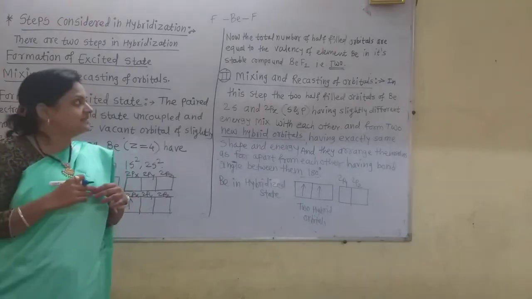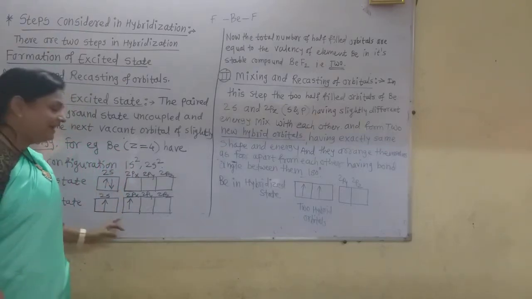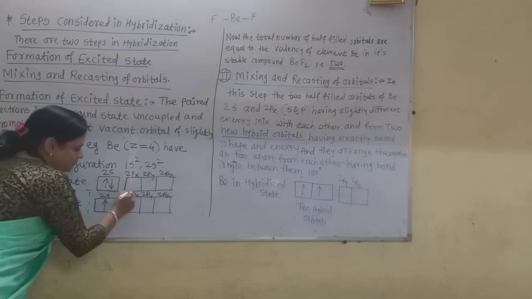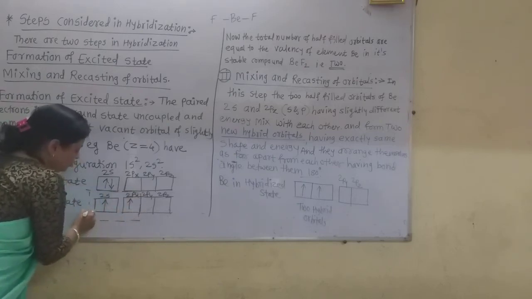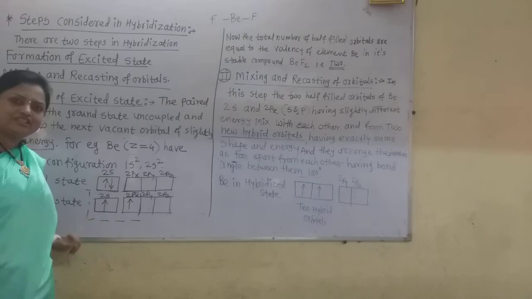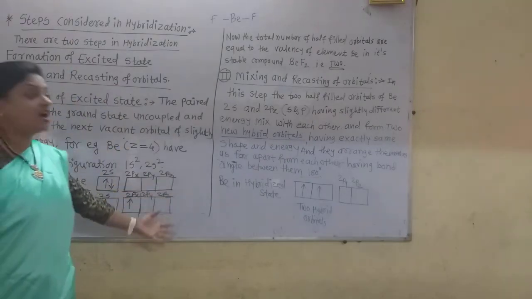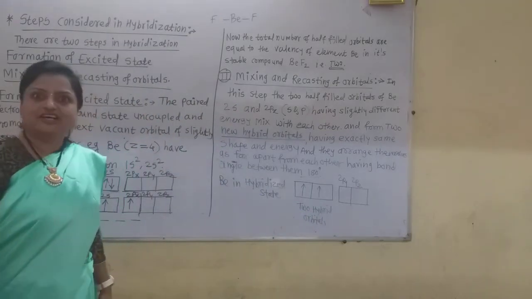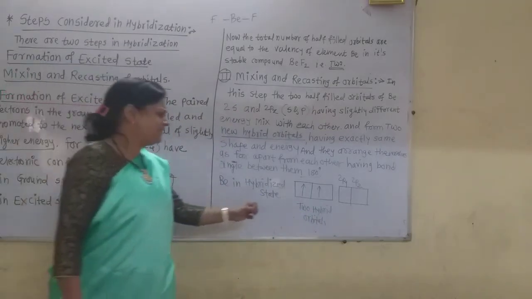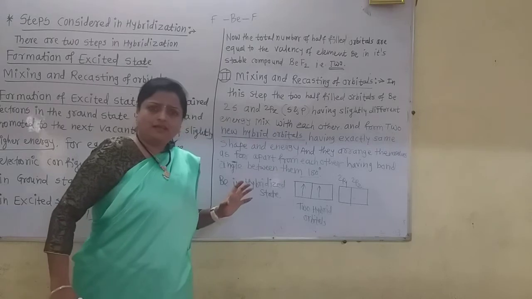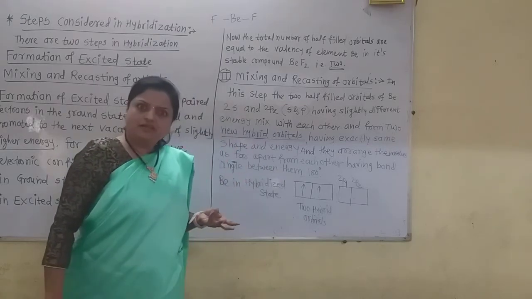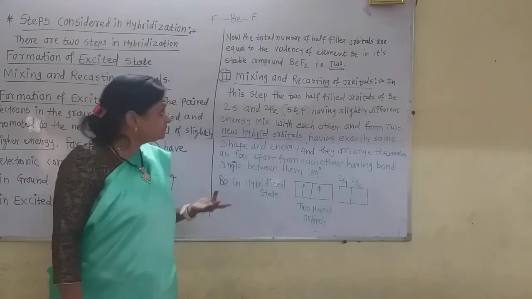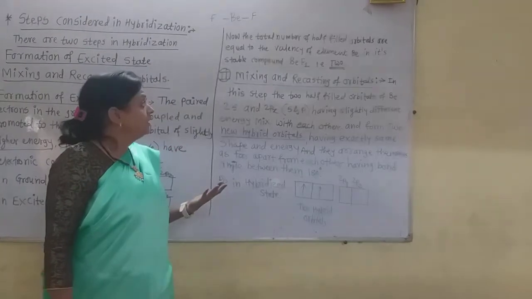The main reason is that these two excited orbitals, the 2s and 2p, mix together first and then recast into two new hybrid orbitals. Now they are exactly the same in energy, in bond angle, in shape after recasting.